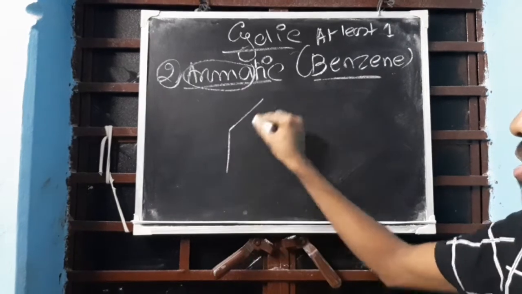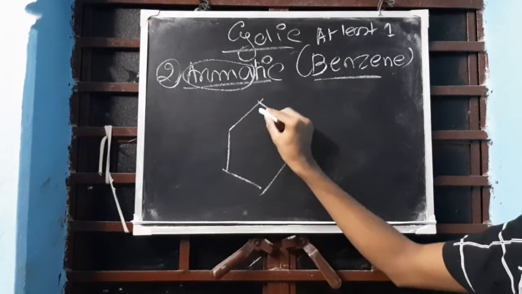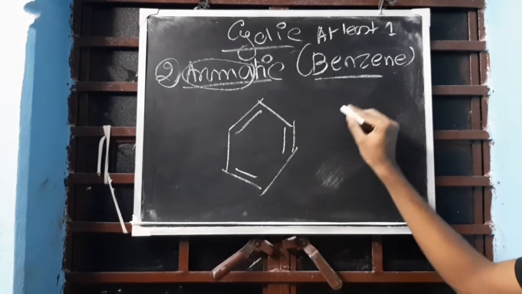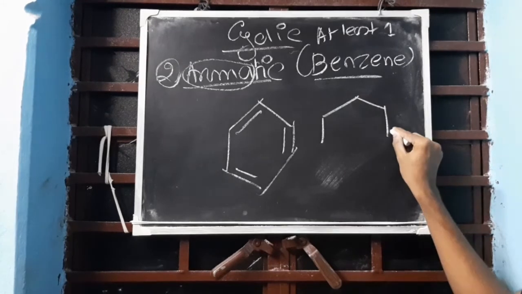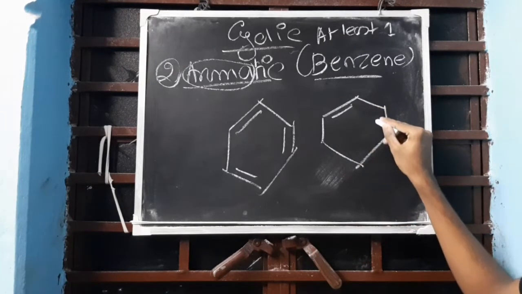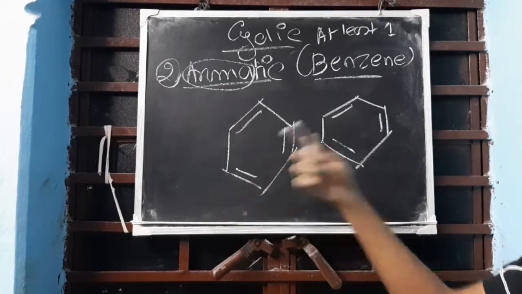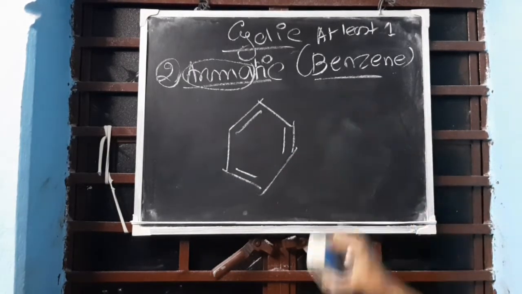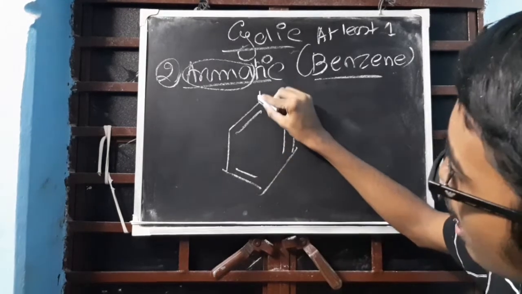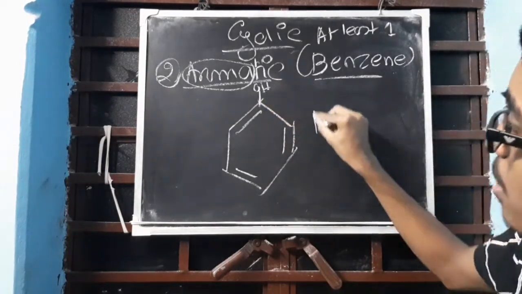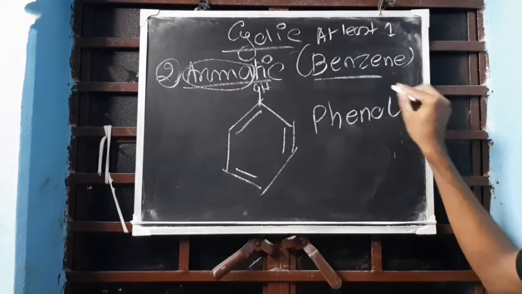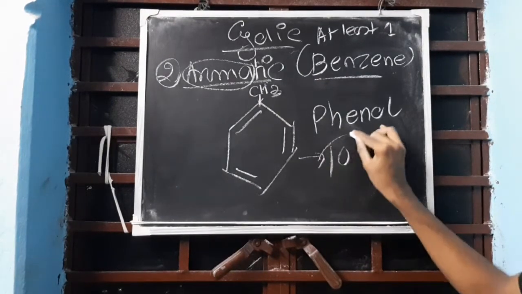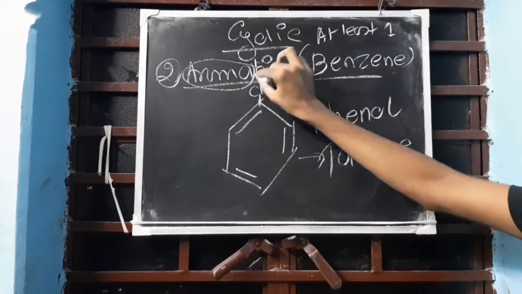The benzene structure is this. If you want to make it a little bit flat, you can draw it like this also. It's also benzene, the same benzene. Now another two compounds can be formed from benzene. You add OH over here, and this benzene transforms into phenol. Instead of OH, if you write CH3, this becomes toluene. These are some examples of aromatic compounds.